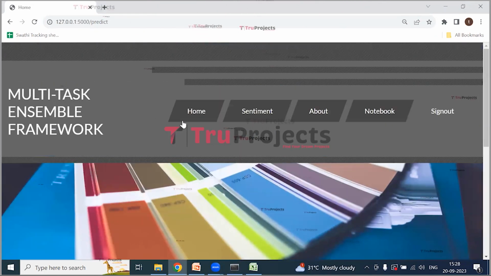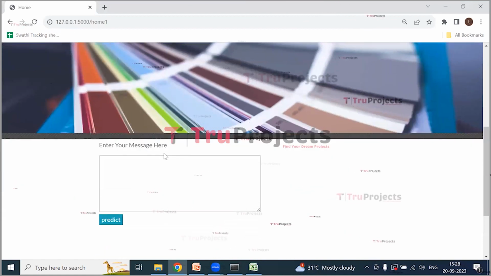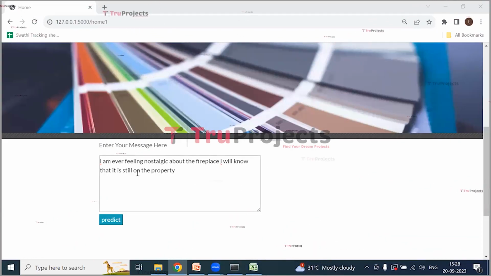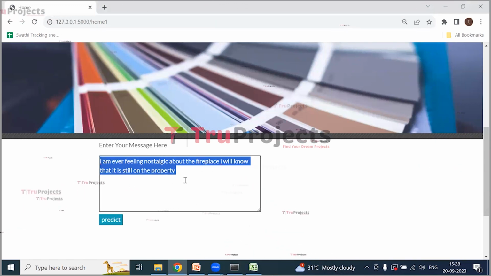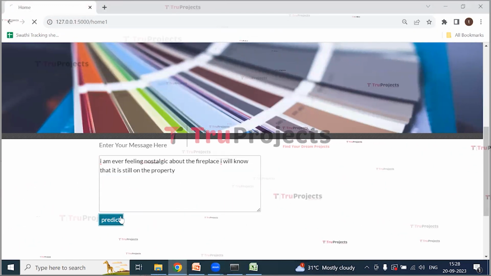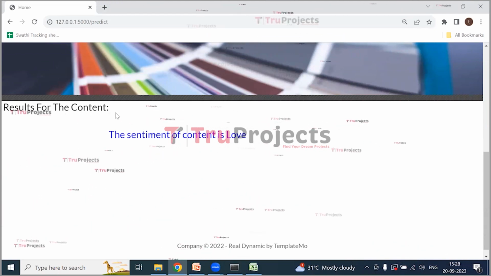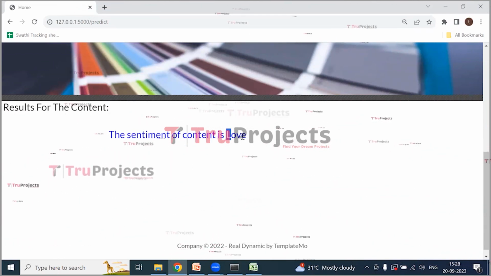Now let us enter some more messages. I'm entering one more message. This is the message which I have entered. Now click on predict. So here we can see we got the result for the content. The sentiment of the content is love.